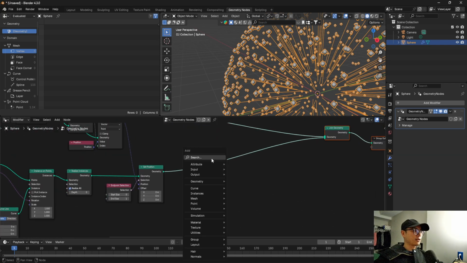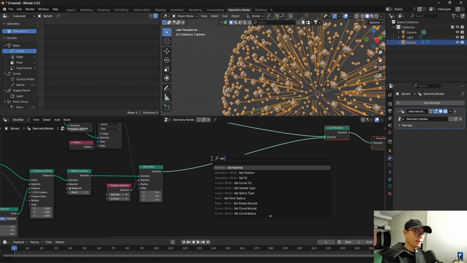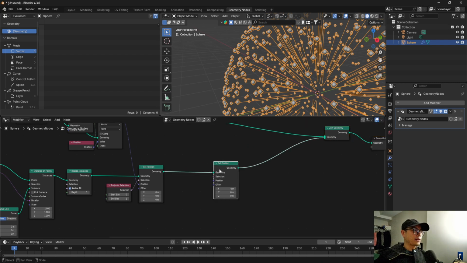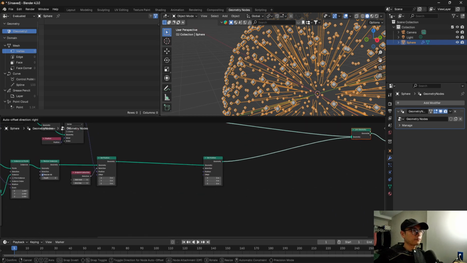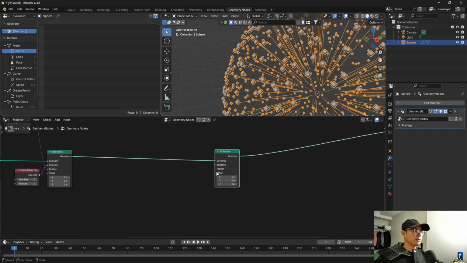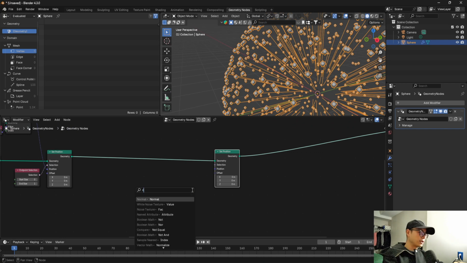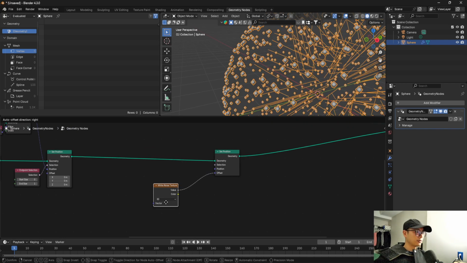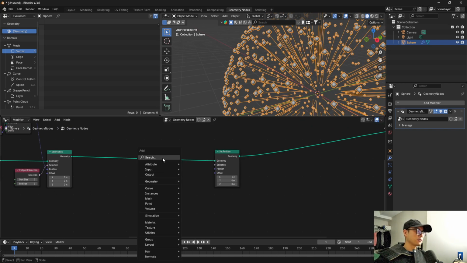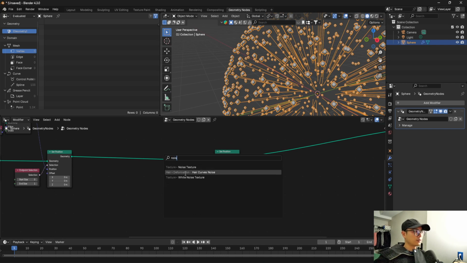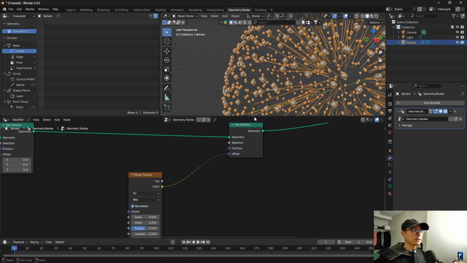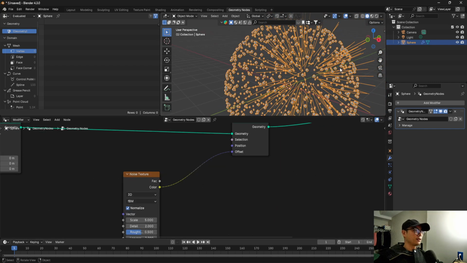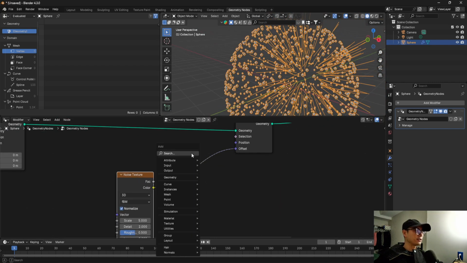So next step, we will create the lighting effect. So we need to have another set position. Put it there. So offset we connect to noise. No, not this noise. This noise. And connect here. It will be like this. It's okay, because I will fix it later.